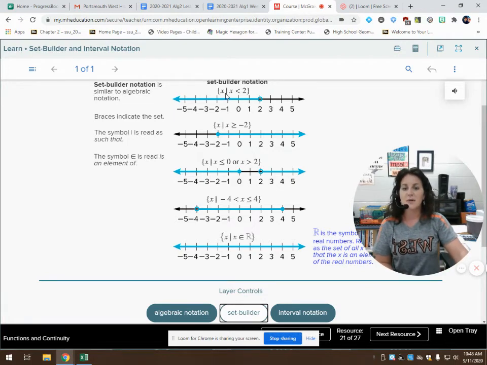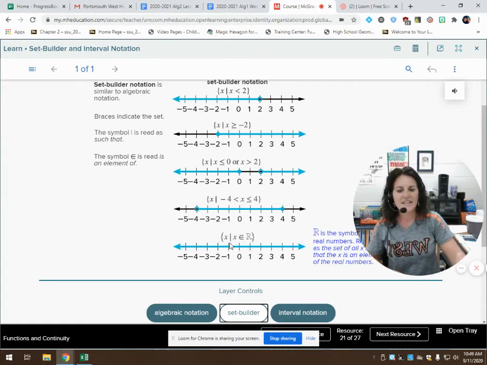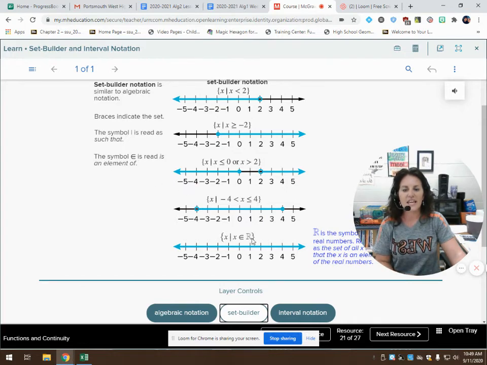So here it is. We have x such that x is less than 2. We have x such that, this straight up and down line just means such that, x is greater than or equal to -2. With the or problem, we just write the or in there. With the and problem, we have to make sure that we smush it together. And then we've got x such that x is an element. This fancy little e thing is called the element. It's the element of the real numbers, of all real numbers. That fancy R means all real numbers.